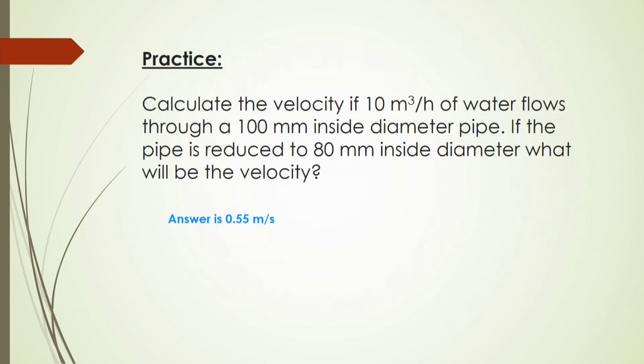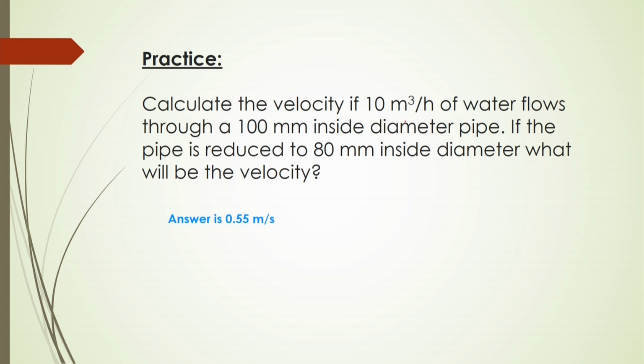Now, you can practice one example here. Calculate the velocity if 10 meter cube per hour of water flows through a 100 millimeter inside diameter pipe. If the pipe is reduced to 80 millimeter inside diameter, then what will be the velocity there? The same way you can try once.